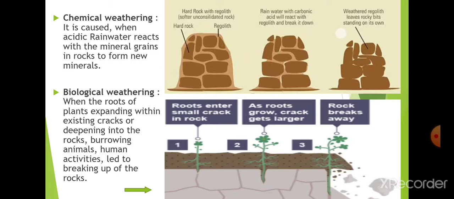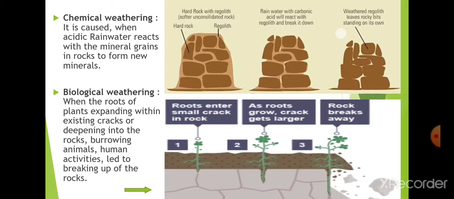So there you can see in the picture of the chemical weathering, there is hard rock, the dark brown part you can see, and there is regolith as the light brown part. So what is regolith? Regolith is a kind of soil, or you can say the small particles of the rocks, a kind of soft rock. So in the picture, the hard rock is still there, but the regolith is being eroded because of the acid rain.